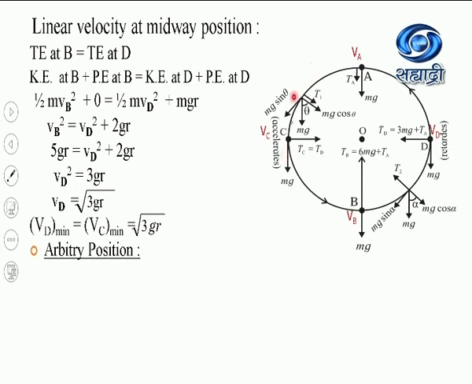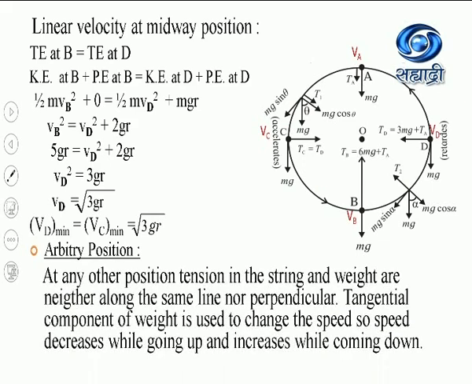But at any other arbitrary position, the resultant of the forces mg and T are neither along a line nor exactly perpendicular to each other, but there is a tangential component of the resultant force, okay, and due to this tangential component, the speed of the point mass which is performing the vertical circular motion goes on varying.